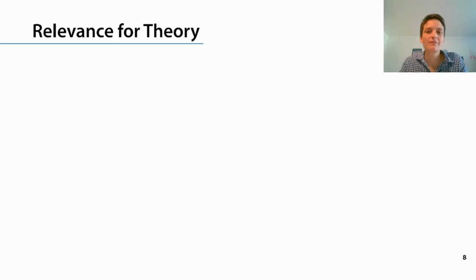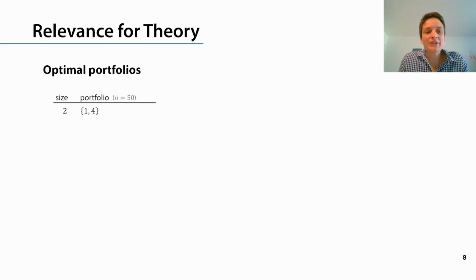We have now seen that our benchmarks are useful for the study of reinforcement learning, but they are also interesting from a theoretical perspective. Let me give you an example. We can ask ourselves, for a given portfolio size, what is the optimal set of actions that we can propose so as to minimize the expected optimization time of an optimal policy. This is what we did here for problem dimension 50. We see that if we are only allowed to choose 2 different actions, the best we can do is to choose 1-bit flips and 4-bit flips.